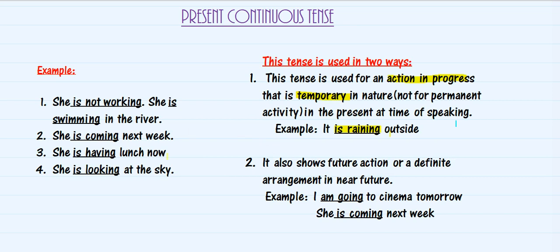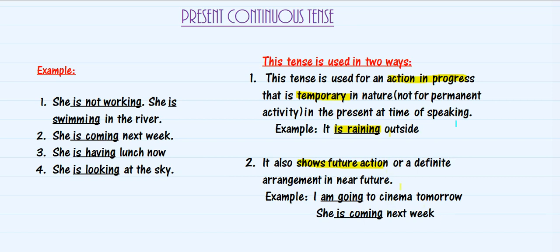Let's see the second pointer. The second pointer says it also shows future action or definite arrangement in near future. Whenever we are talking about something which is going to happen in future, that is also present continuous tense. In that particular sentence also you can use present continuous tense for any sort of future arrangement, which is a definite arrangement, meaning anything that is particularly planned for future, has been already planned. Then you can use present continuous tense.